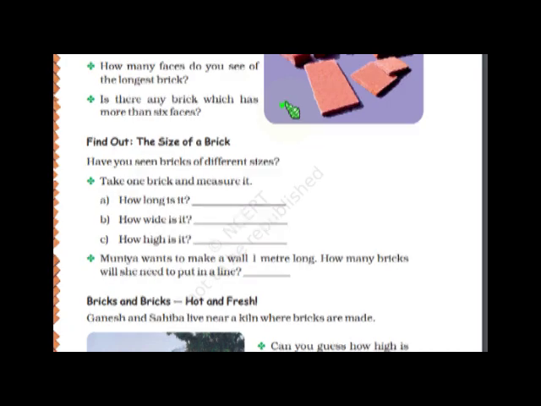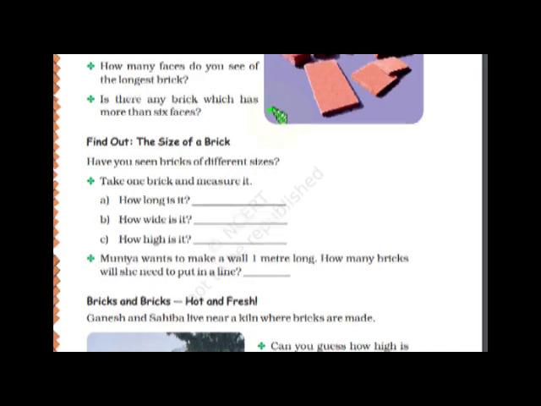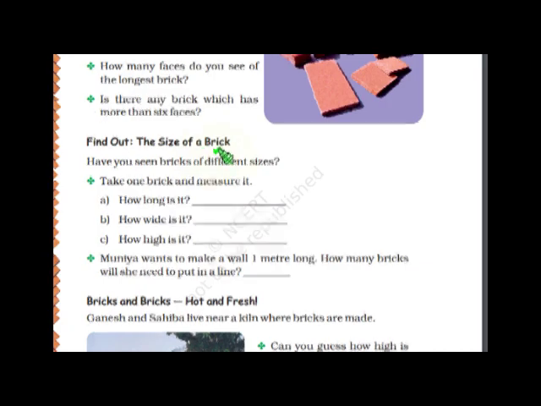So you can get a brick and observe the sides. 1, 2, 3, from this side 4, 5, and the below side is 6. So actually you can get a brick and see the faces. The flat surface is called faces, okay? Find out the size of a brick. Now when you get a brick, you have to measure how long it is, how wide it is, and how high it is. High means you will take this height, okay? How long? This is how long, okay? And the height and the width, how wide it is.